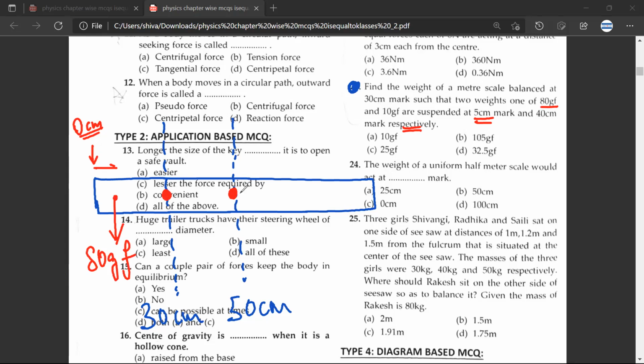This is my fulcrum, because the scale will rotate around here. So 80 GF is 5 centimeter from here. Okay, and 10 GF is at 40 centimeter. Have you understood? Yes, sir. This would be 40 centimeter. Have you understood? Yes. And the weight, this weight would be how much?